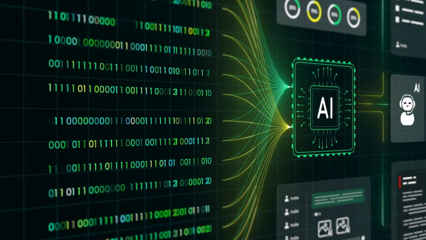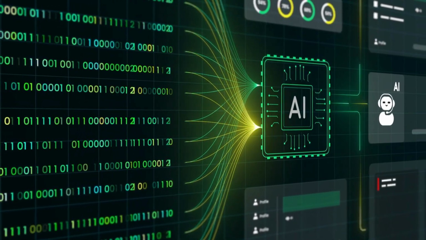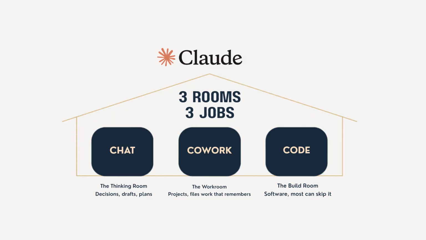I call Cowork my workroom, and it is a separate room within that house, right? We have chat, that's in one room. Then you have Cowork, that's in the workroom. And then you have code, which is a totally separate room. Cowork is where Claude rolls up its sleeves and does the work itself.